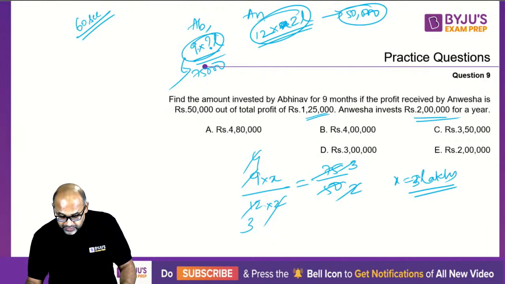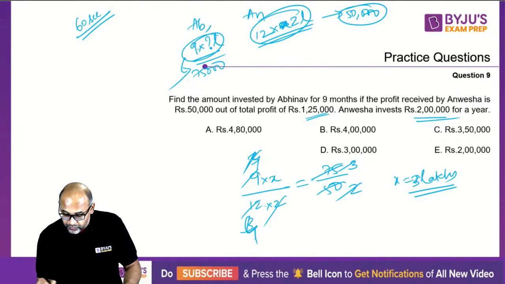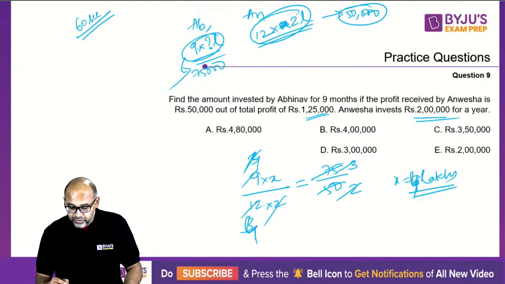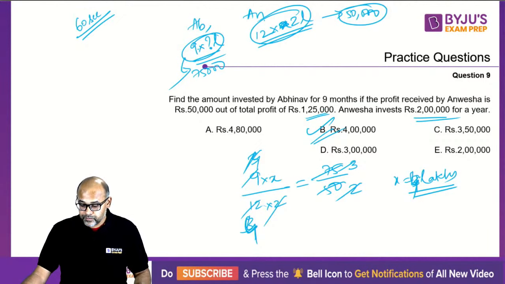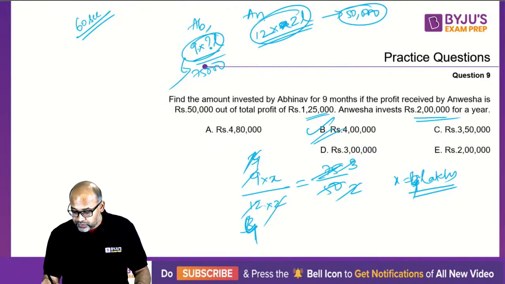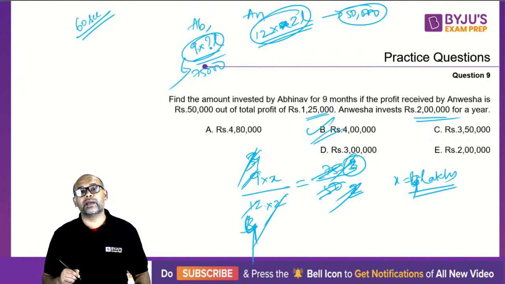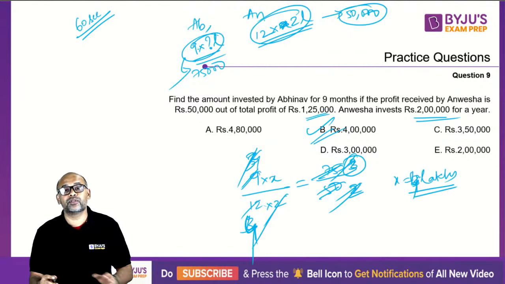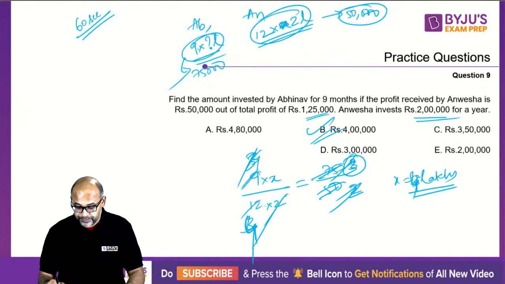3 threes are 3 goes 4 times, 4 lakhs. Yeah, so this is 4 lakhs. So the answer is option number B. Okay, clear? So the correct answer is option B, 4 lakhs. So basically 25 goes 3 times, 25 goes twice, 2 gets cancelled, then this 3 goes 3 times and this 3 goes 4 times. I wrote it as 3 times, so that's a mistake. Anyways, the answer is option number B, second option.